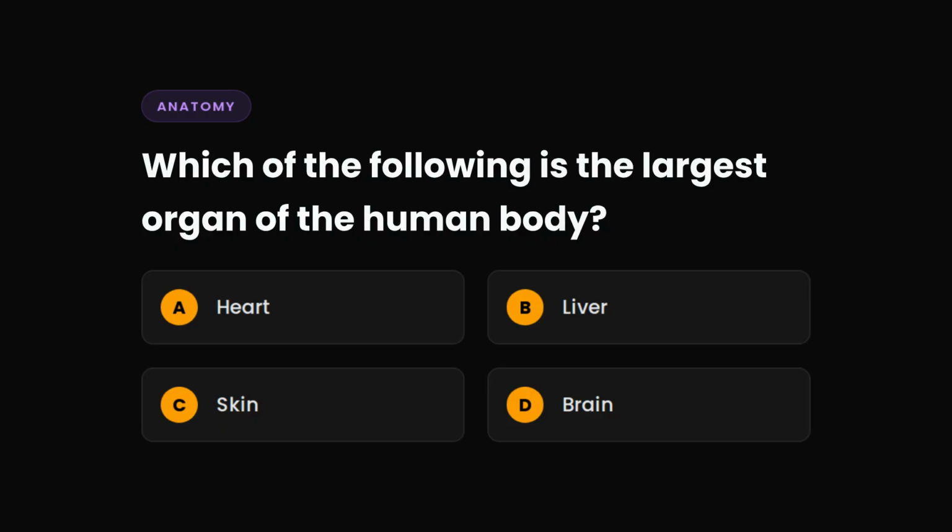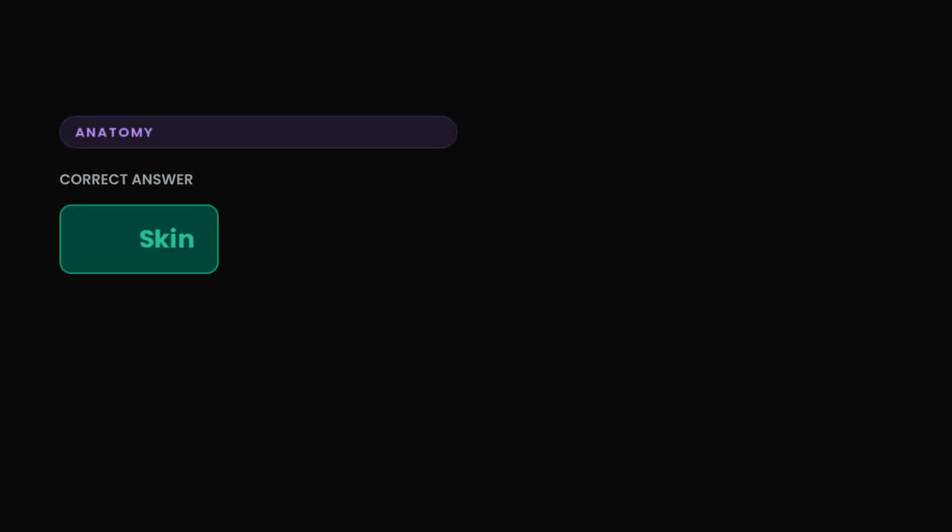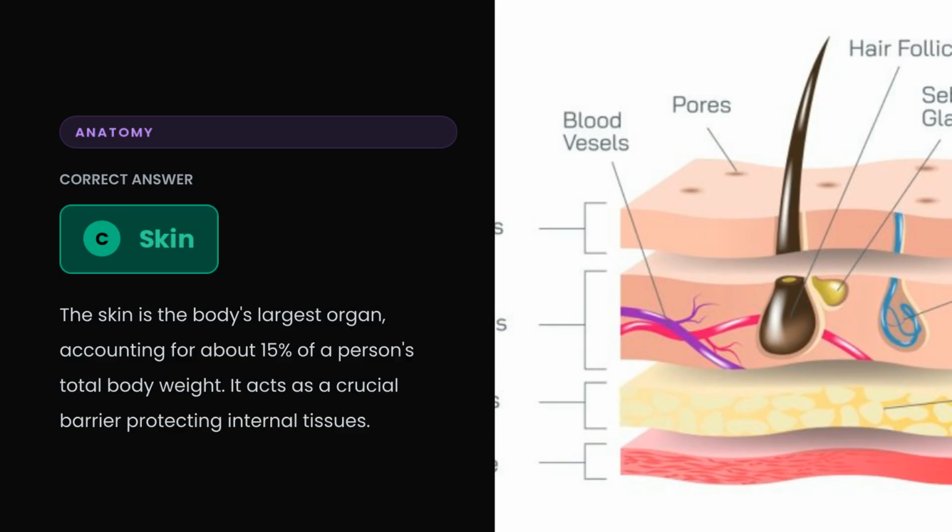Question 5. Which of the following is the largest organ of the human body? A. Heart, B. Liver, C. Skin, or D. Brain? The correct answer is C. Skin. The skin is the body's largest organ, accounting for about 15% of a person's total body weight. It acts as a crucial barrier protecting internal tissues.